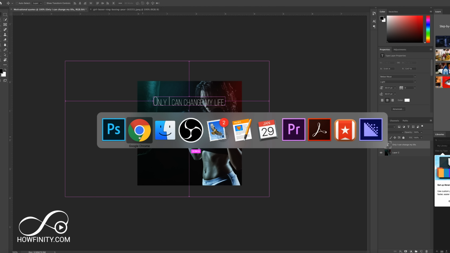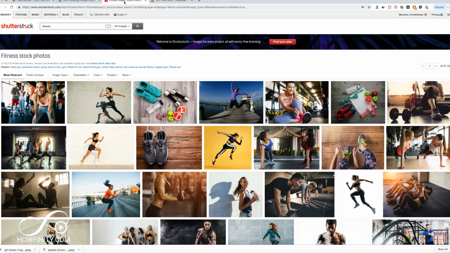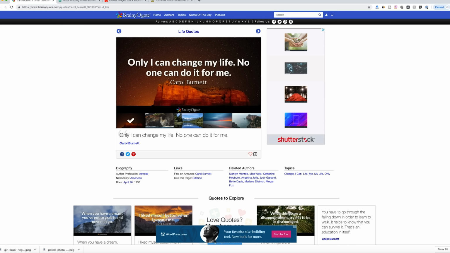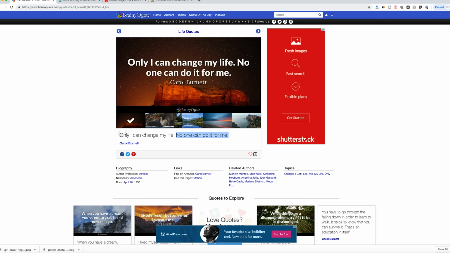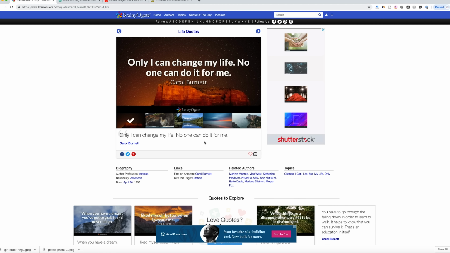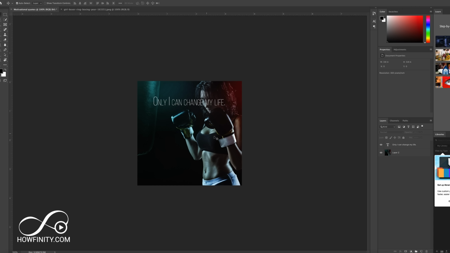Now we need the second part of that text. So I'm going to go back here, let me go back to that quote. I'm going to take "no one can do it for me." I'm going to copy this again. You could right click and copy like this. And I'm going to make another text layer.